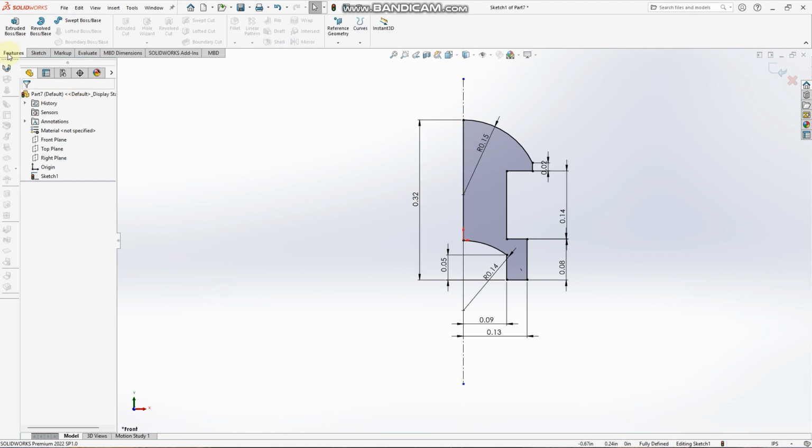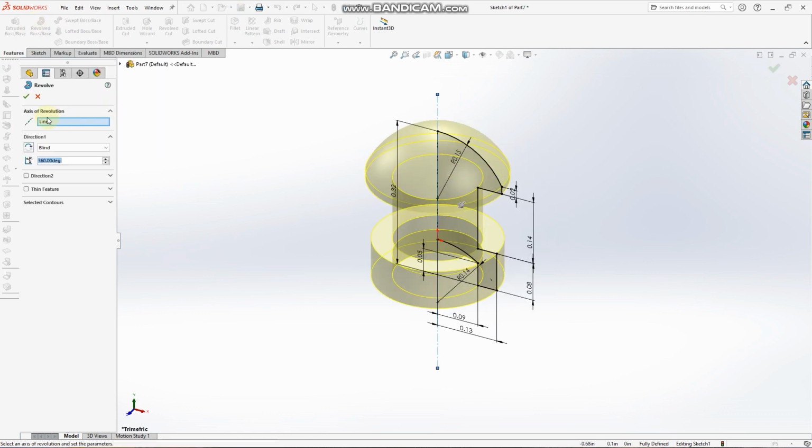Now we go to features, revolve boss or base. Our axis of revolution should be automatically selected for us. The condition, our revolve type should be on blind, and our angle should be 360 degrees. Then we click the tick.